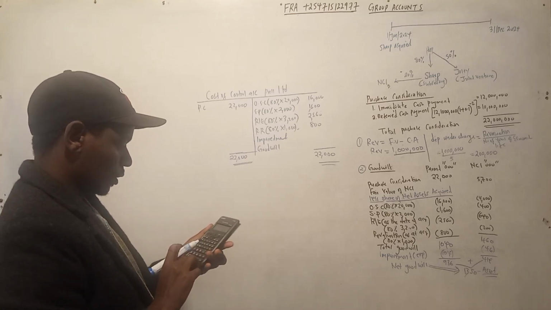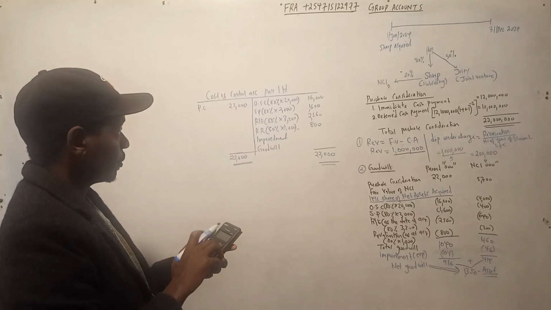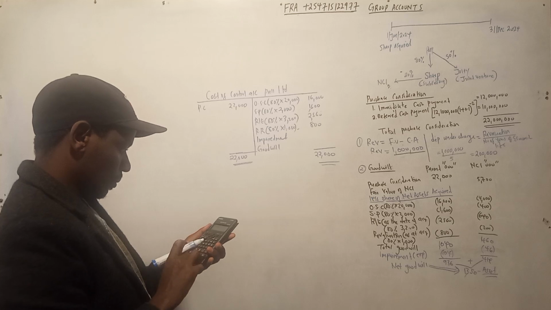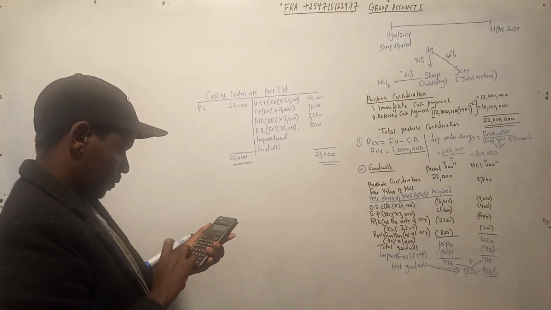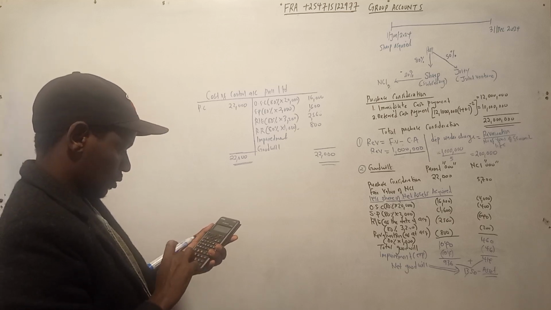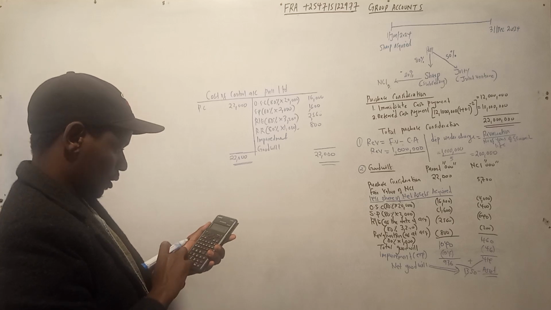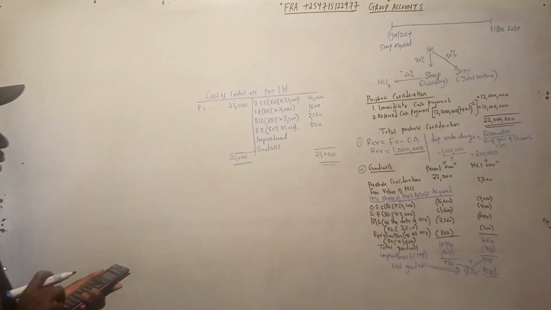Sorry, 22,000 minus 16,000 plus 1,600 minus 2560 minus 800. It's giving us an amount.